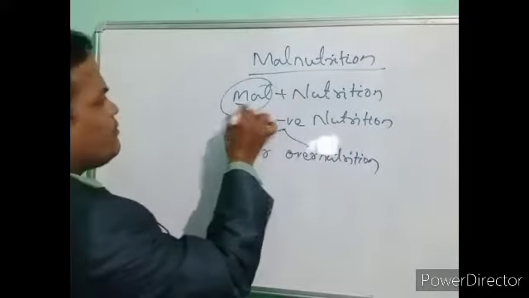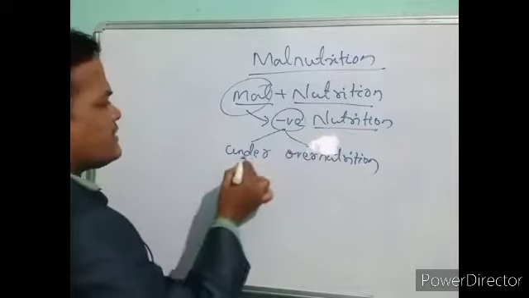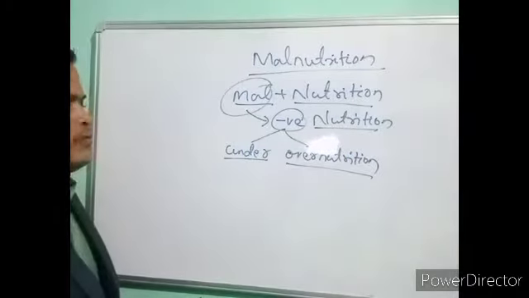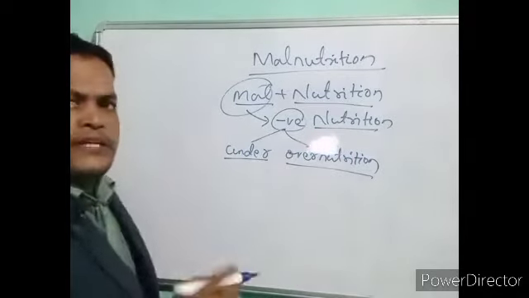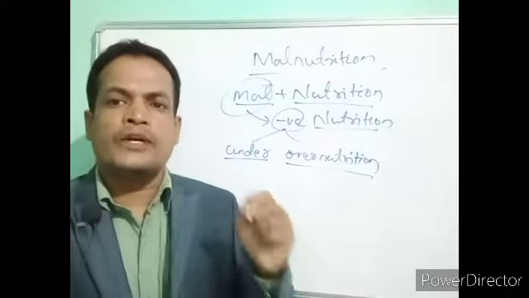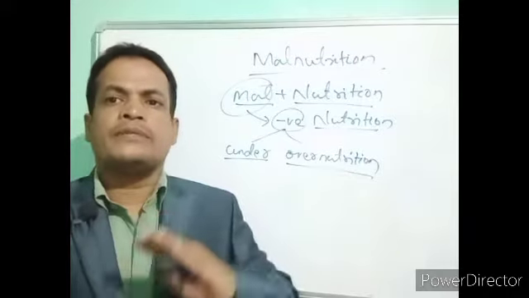So malnutrition, mal plus nutrition, that is negative nutrition. Negative means it may be undernutrition, it may be overnutrition. Both are under the category of malnutrition. It means the requirement or demand of food or nutrients is not met by the supply.